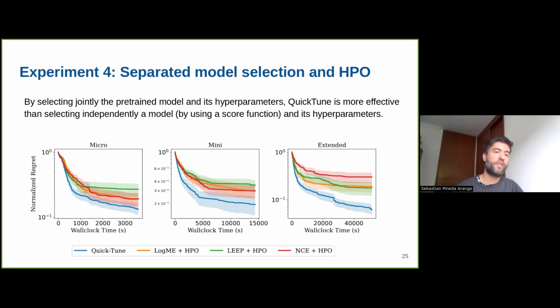We can see that even if these metrics select a reasonable model, only selecting the model and then doing HPO is not enough. QuickTune outperforms this strategy because we have a large set of models and are allowed to change and look at different models during the optimization. An interesting observation is that LogME is very competitive compared to the other 2, but the difference is still quite large, especially for the extended version of the meta-dataset.